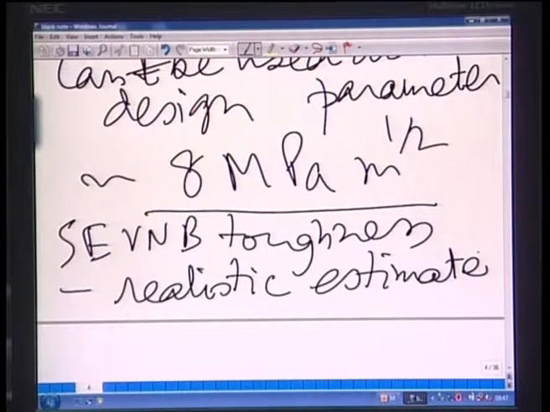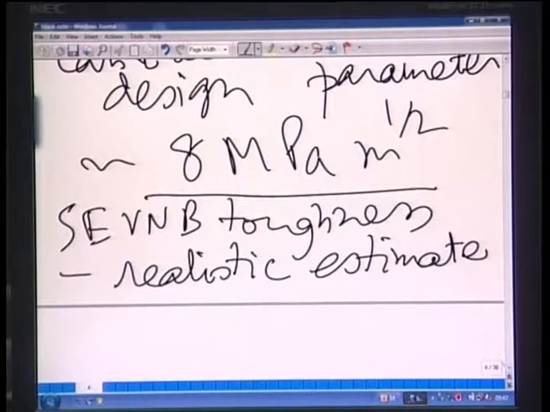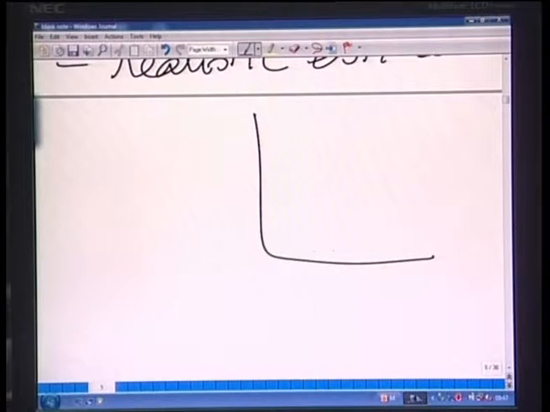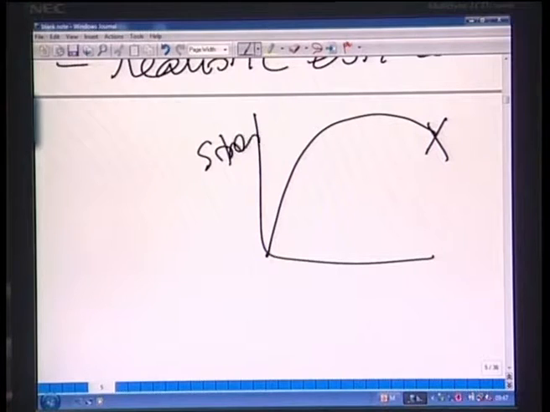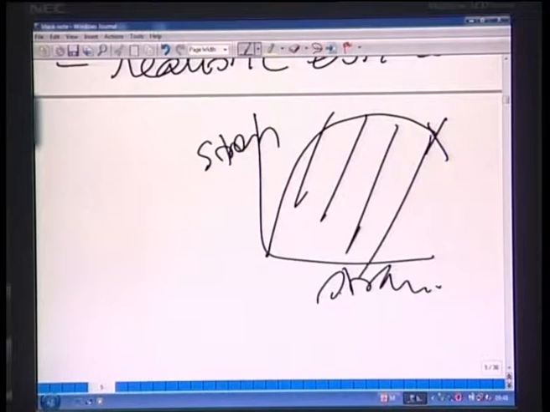And all this information is valid only for brittle materials like ceramics. For metals you get a stress strain curve, and from this stress strain curve you can find out the toughness. So you get a stress strain curve like this. This is your stress and this is your strain, and the area under the entire curve is the measure of the toughness.